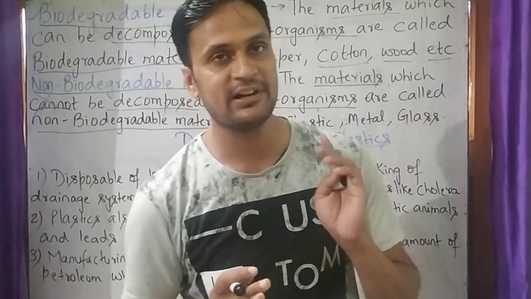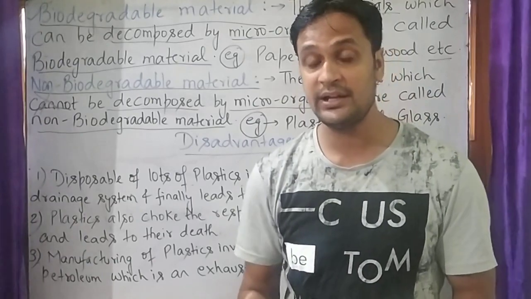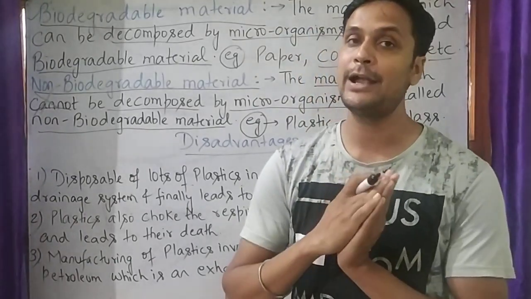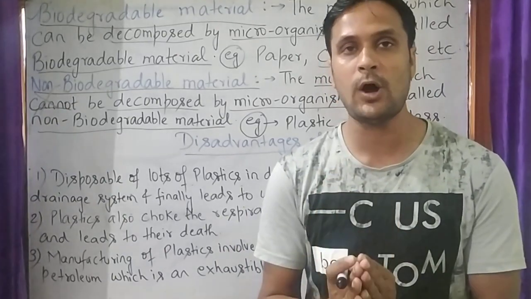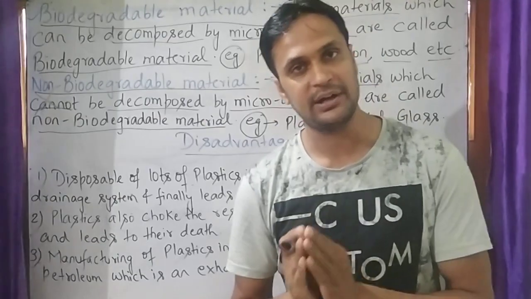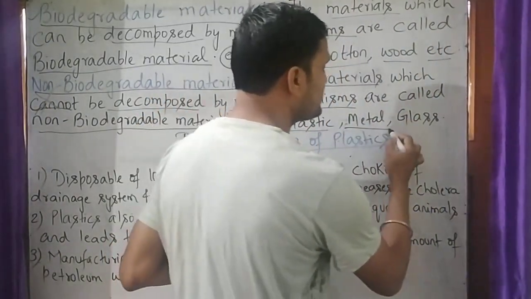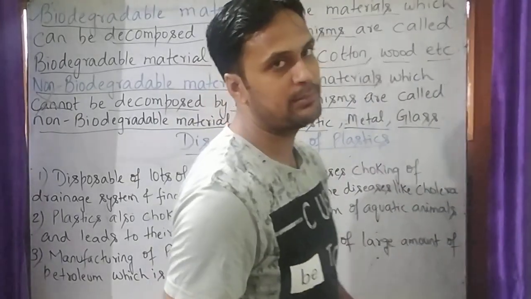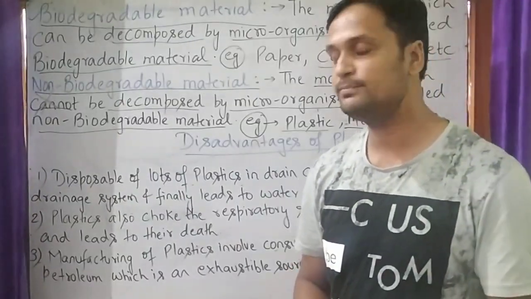So once again I will repeat. What is non-biodegradable material? The material which cannot be decomposed by living beings or microorganisms is known as non-biodegradable material. The examples are plastics, metals and glasses. So these are the materials which cannot be decomposed by microorganisms.